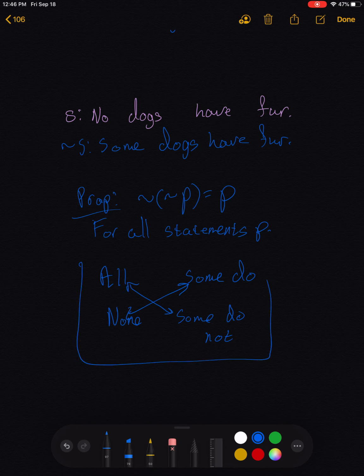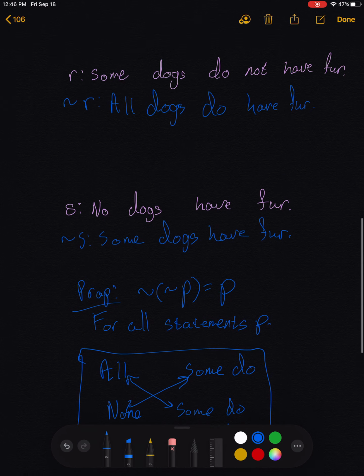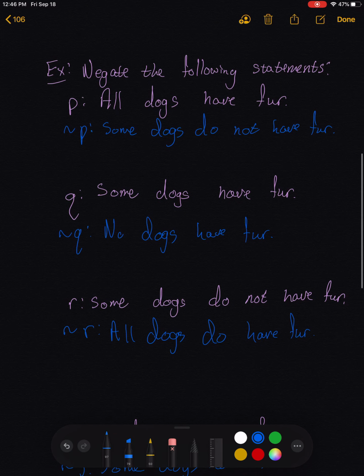And here's a little quick snippet that maybe you can try to use to help you remember. But at the end of the day, as with many things in logic, the way we negated these quantifiers here shouldn't necessarily be something you memorize, and more think about why it makes sense. And again, to go back to, for example, that first case of all dogs have fur, if you wanted to disprove that statement, then your job would be to find a single dog that does not have fur. And so not P should then be that some dogs do not have fur, and so on.